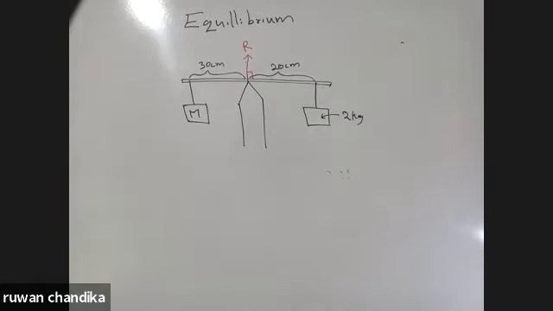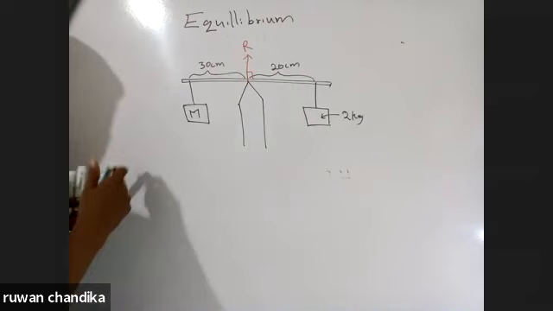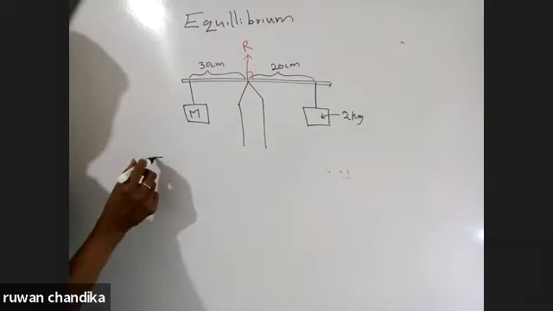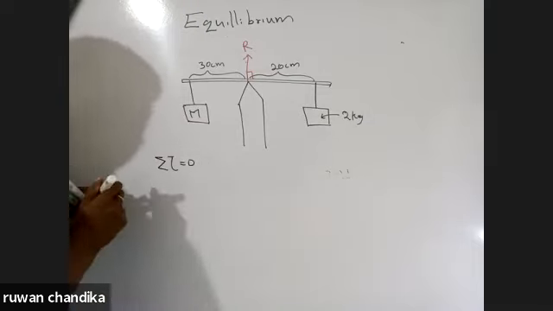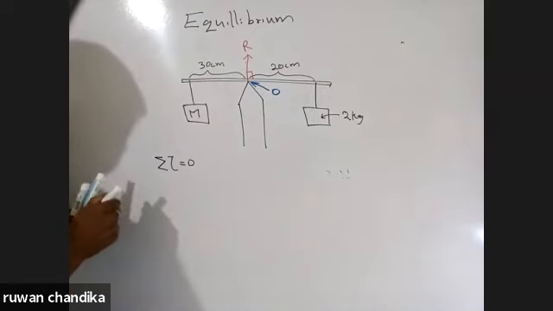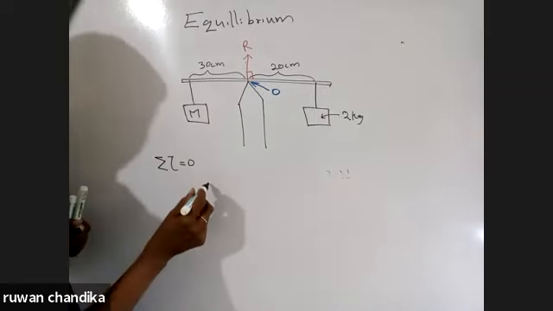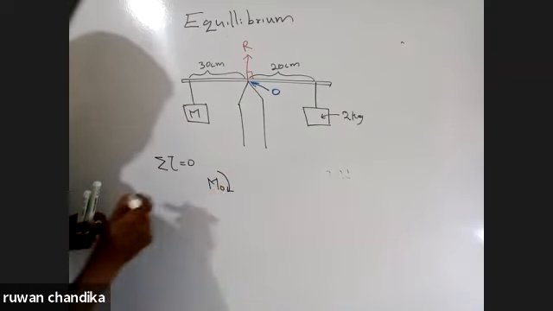The system given in the figure is in equilibrium. You have to find the mass M and the reaction R. So here, for equilibrium, the torque around any point should be 0. So I select a point to be considered, then I take the moment around that point with taking the clockwise direction as positive.